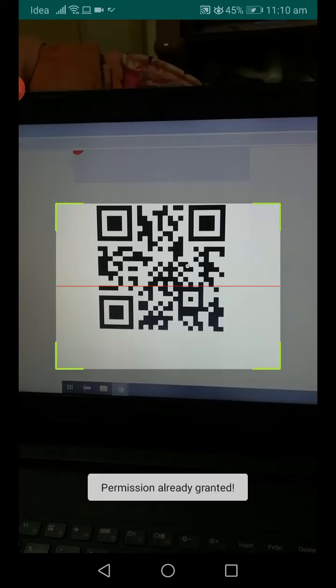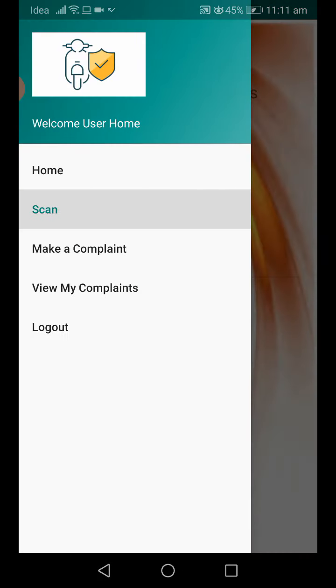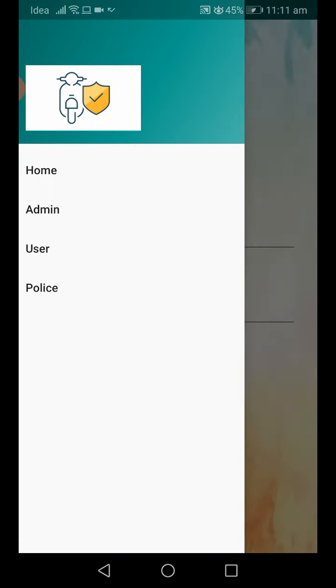I'm scanning the QR code. Look, I get all my bike details here: bike number, owner name, registration date, chassis number, fuel type, engine number. We click on scan and we get the bike details. So this is our complete application.